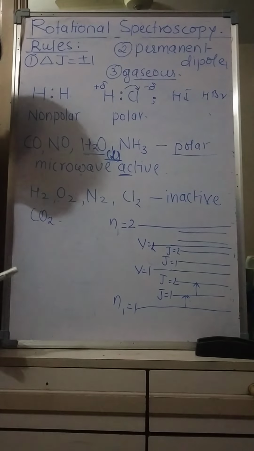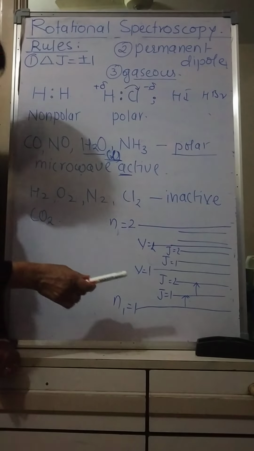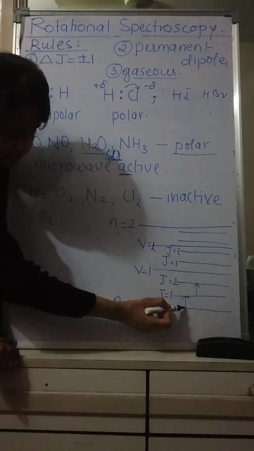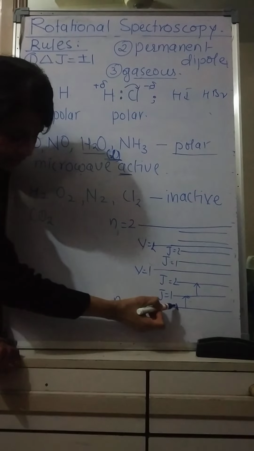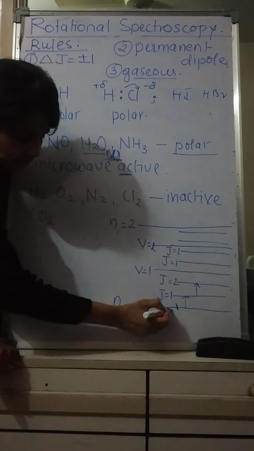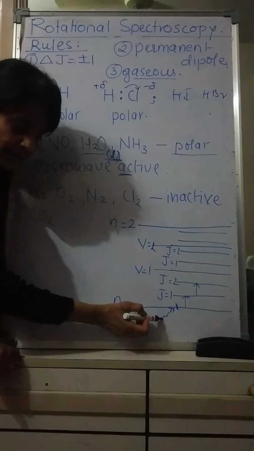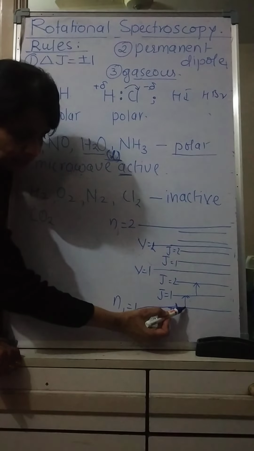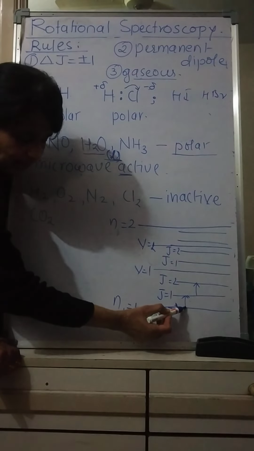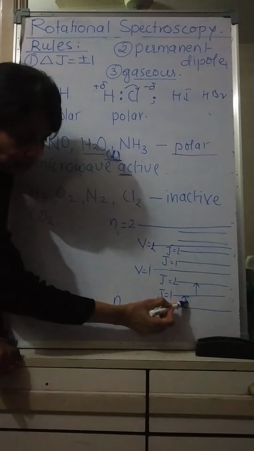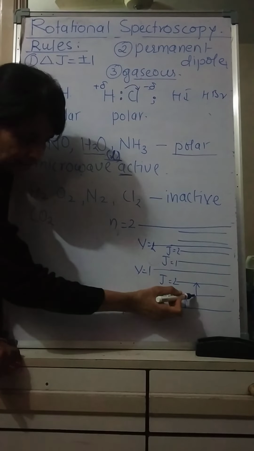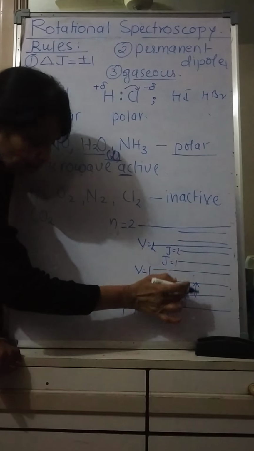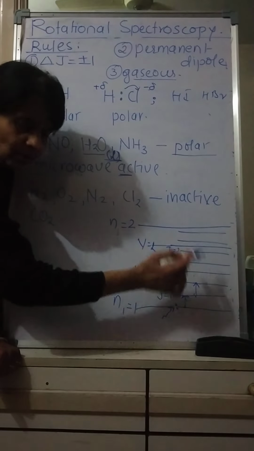Further, now we will switch over to the next point. Yesterday we had drawn this diagram, I repeat it. Suppose a molecule is over here in J is equal to 0. When this molecule is subjected to microwave radiation, radiation will be absorbed by this molecule, as a result of which excitation takes place from this ground level, J is equal to 0, to J is equal to 1, or from J is equal to 1 to 2. If it is in this state, it will go to 2. If already before absorbing any radiation it is here, it will go up like that.